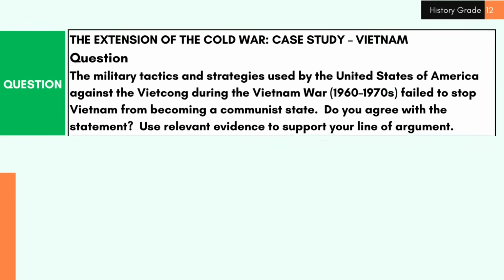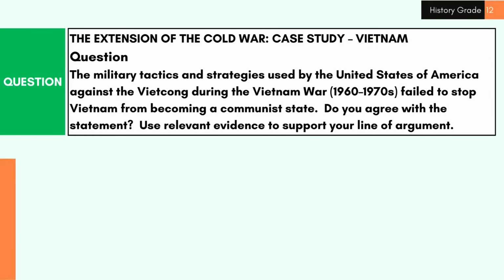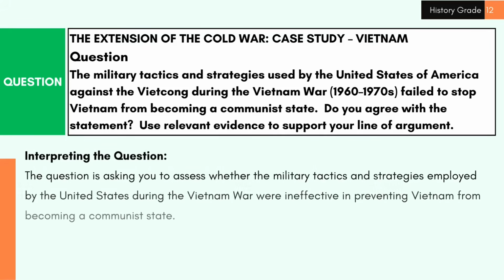The extension of the Cold War, case study Vietnam. Question: The military tactics and strategies used by the United States of America against the Vietcong during the Vietnam War, 1960s, 1970s, failed to stop Vietnam from becoming a communist state. Do you agree with the statement? Use relevant evidence to support your line of argument.